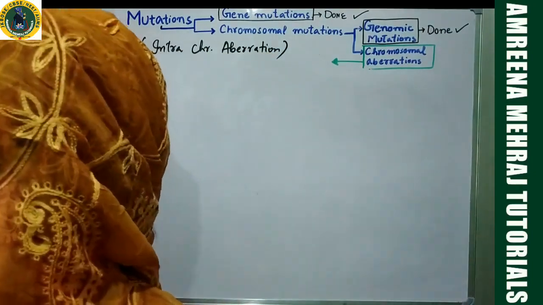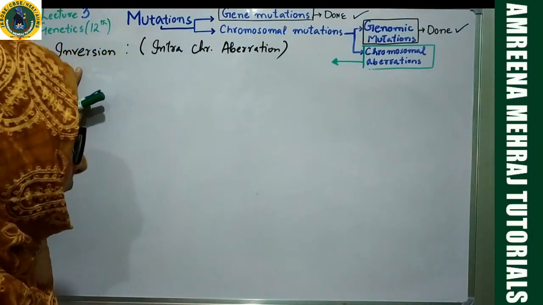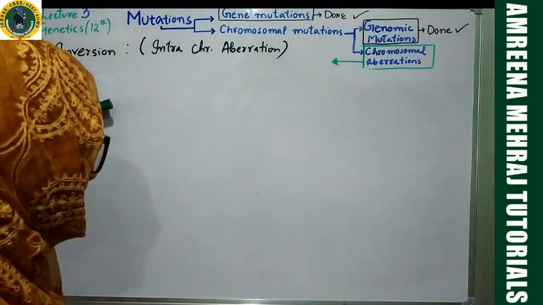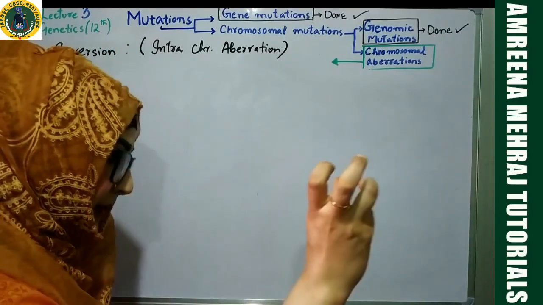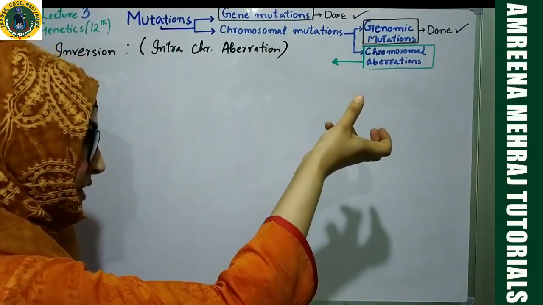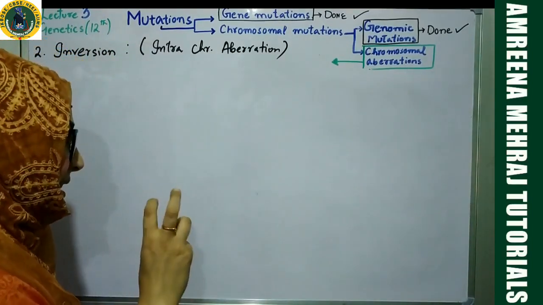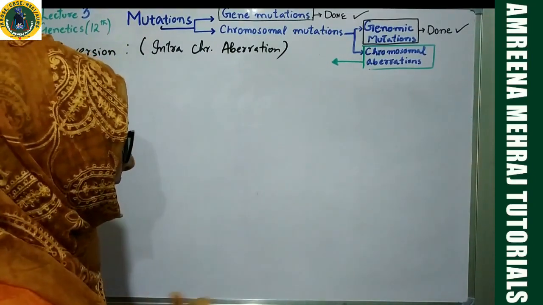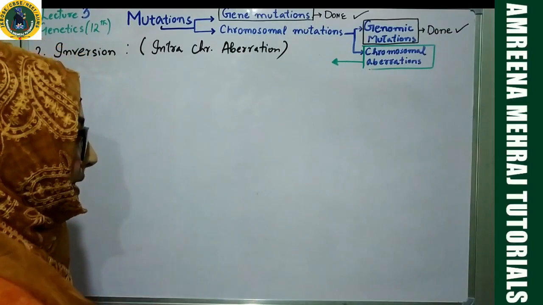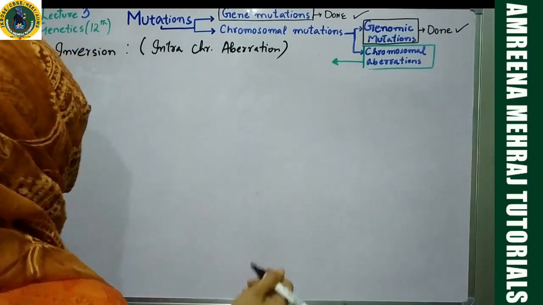Now, what is going to happen in case of inversion is very peculiar. See, in case of inversion, a particular segment of the chromosome first gets deleted. Then that segment undergoes inversion at an angle of 180 degrees. Then it gets joined back with the chromosome. So how can we define it?